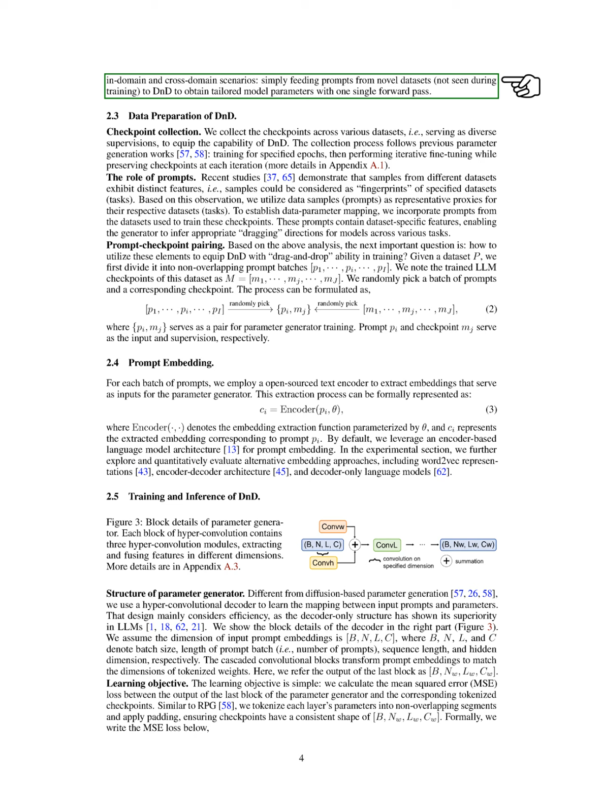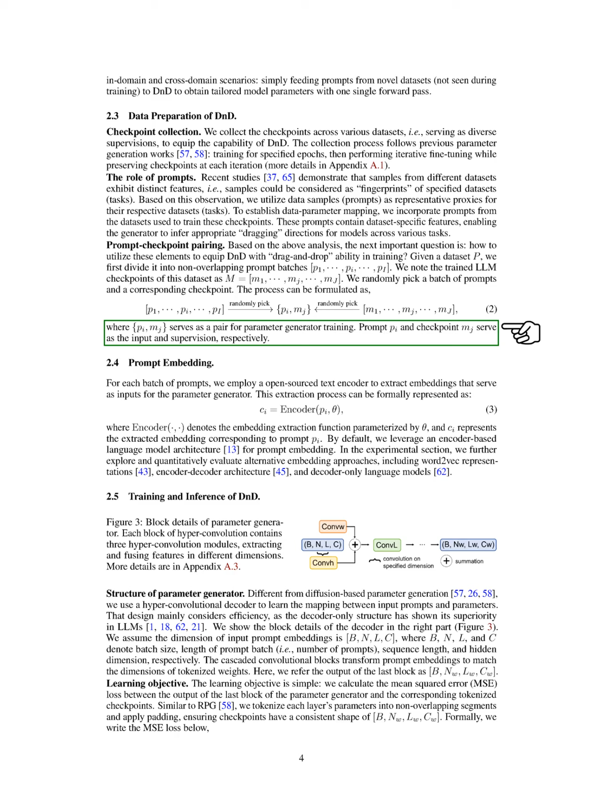Next, we address how to effectively use these elements to give DND its drag-and-drop training ability. For a given dataset, we split it into distinct prompt batches. We denote the trained LLM checkpoints for this dataset and randomly select a prompt batch along with a corresponding checkpoint. This pairing serves as the basis for training our parameter generator, where the prompt acts as input and the checkpoint provides supervision.